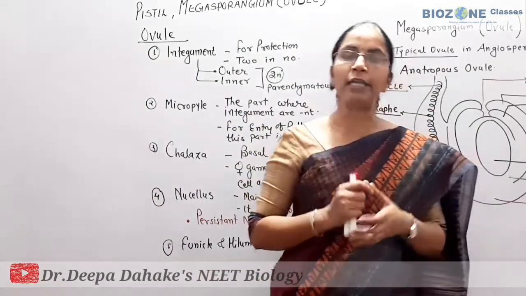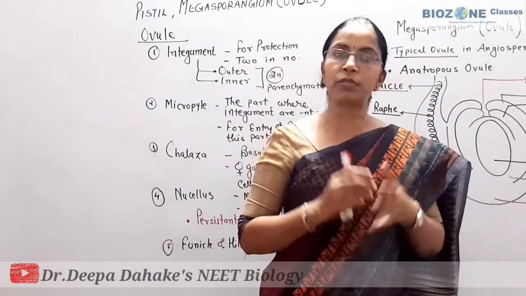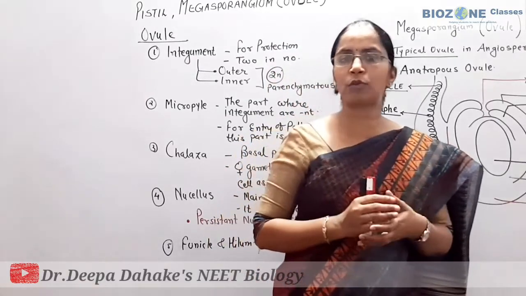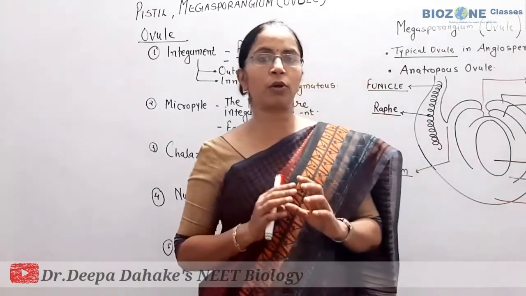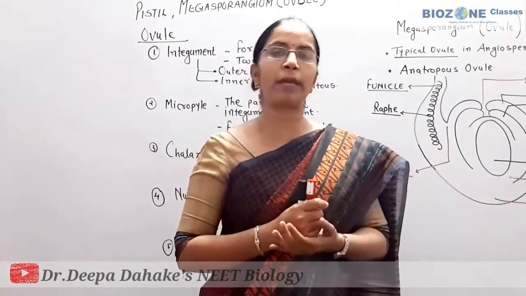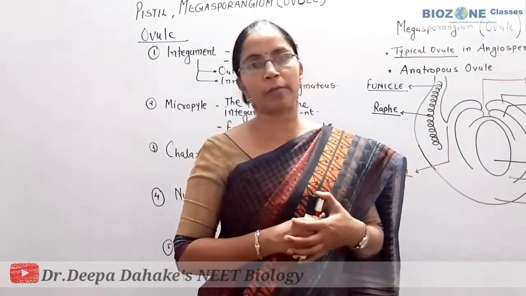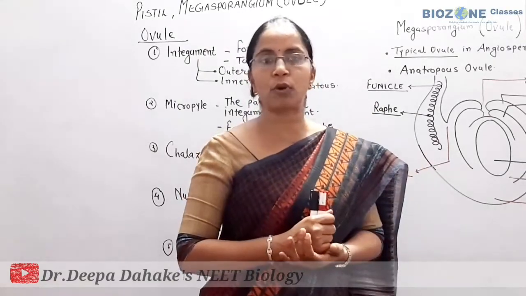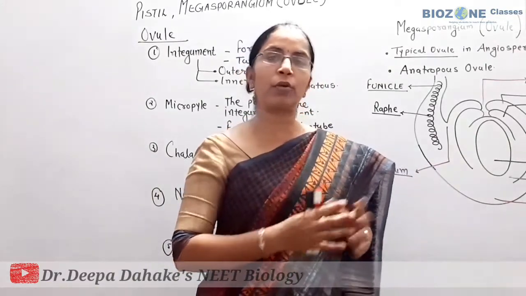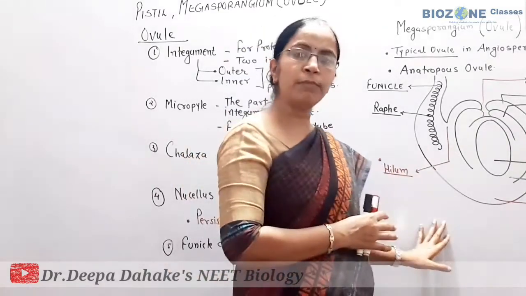There are different kinds of ovule. Anatropous means inverted ovule, orthotropous means straight ovule, and there are right-angled ovules, campylotropous ovules, and other types, but these are not in your board syllabus, so we are not going to discuss them. When we discuss this topic for NEET purposes, at the time of revision, we will discuss the types of ovule. Here we strictly follow the NCERT, and according to NCERT we go through the topic by topic. So for today's session, this much I explain.